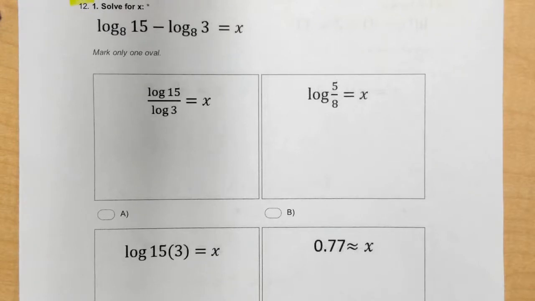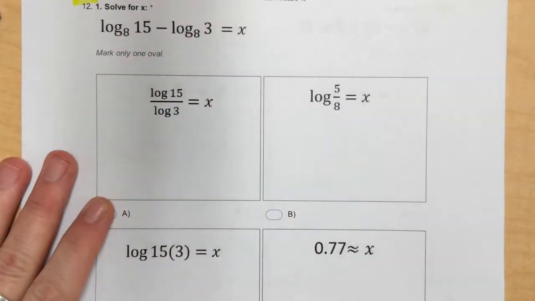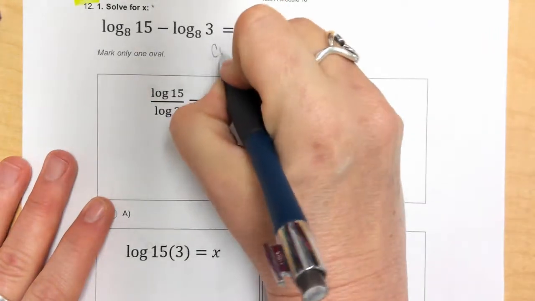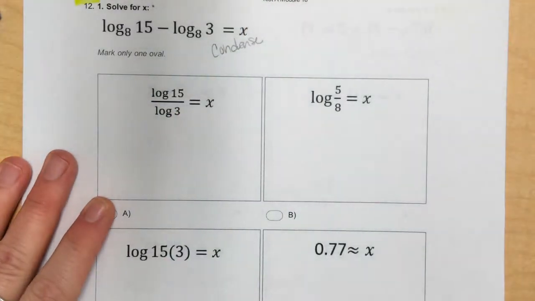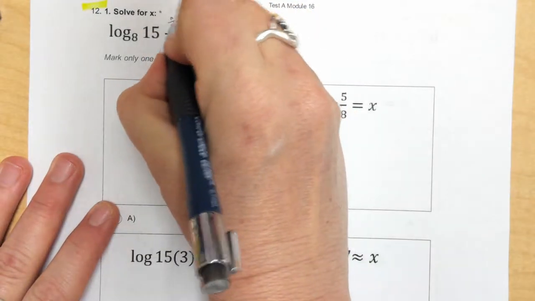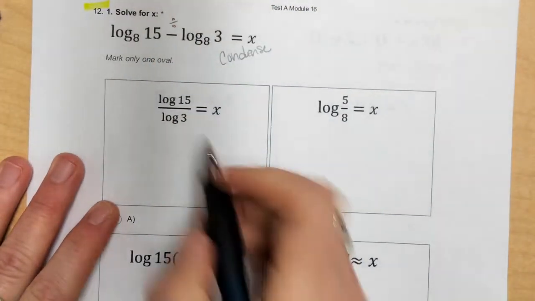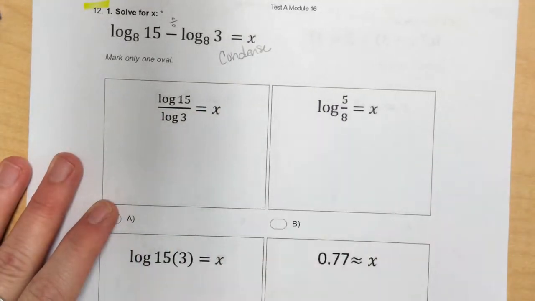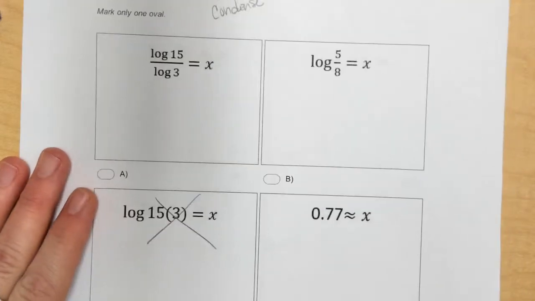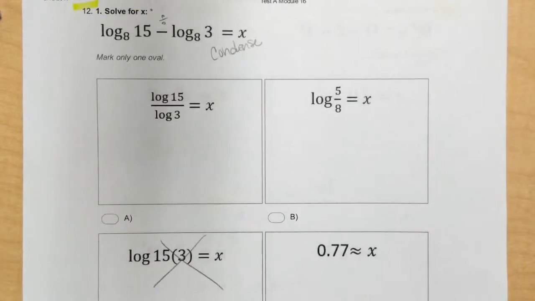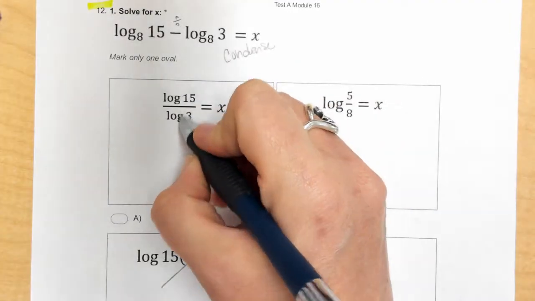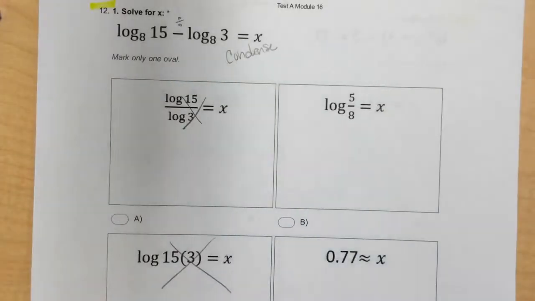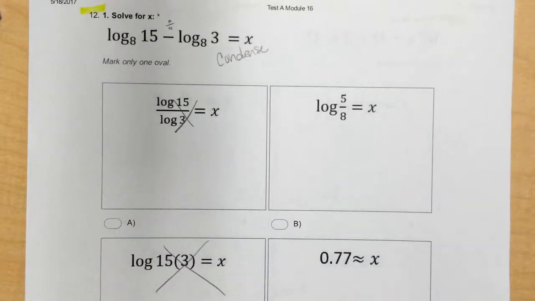First of all, you have to remind yourself that there are 2 logs in this problem, which is not okay, so your first step is to condense. You must only have 1 log before you can work these problems. And subtraction means division. I cannot pick this one because it means multiplication. So that's out. I've got 3 answers left. When I condense, my job is to have 1 log in the problem, not 2. So this can't be the answer. There can only be 1 log in the problem.